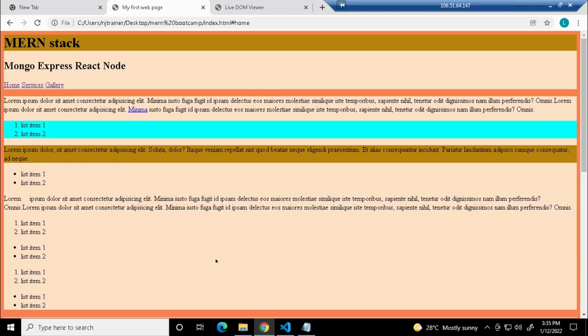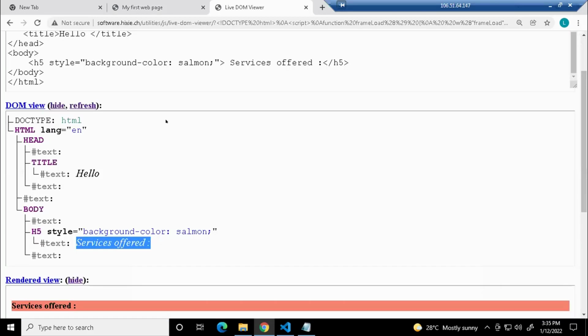Now, what is the interesting thing about React? When I say that I'm accessing my DOM, let us say you have 5 tags within the body. 5 different tags are there. Out of those 5 tags, you have one H5 tag where you are going to change the text. Let us say there is no text initially.